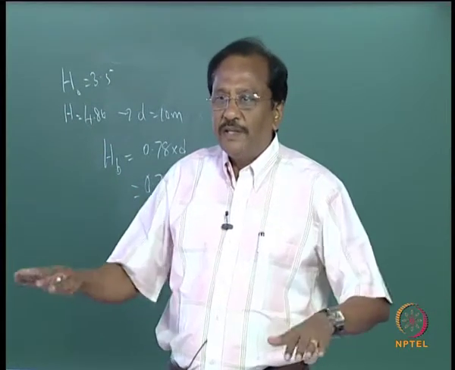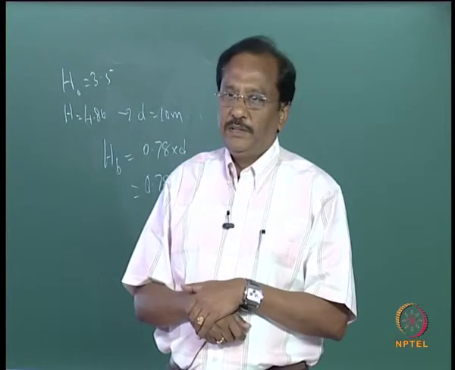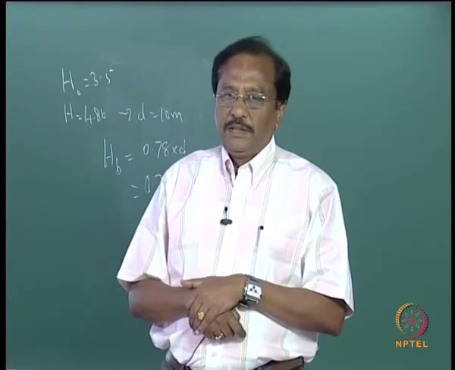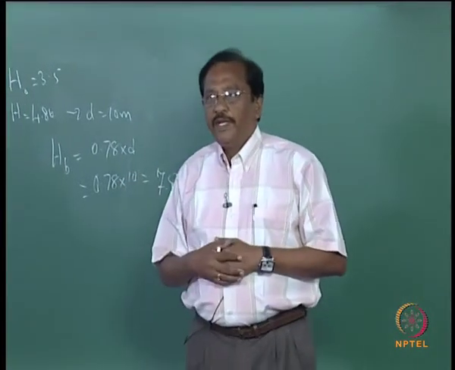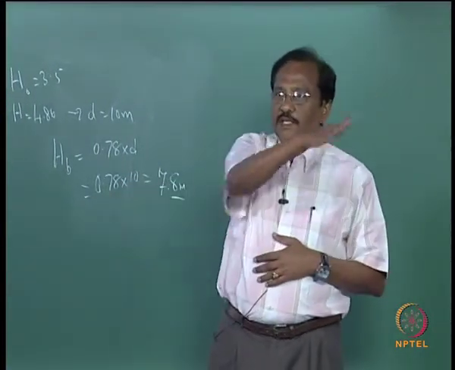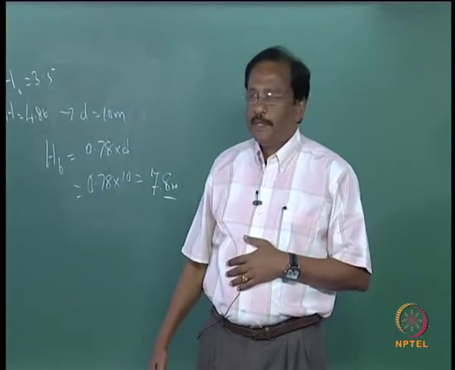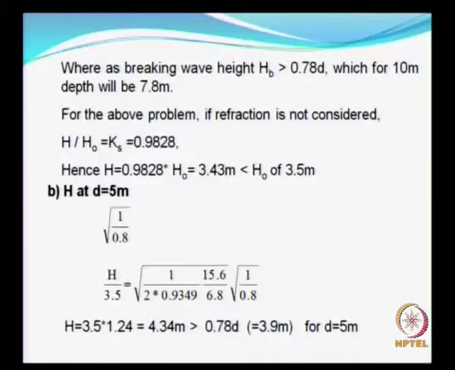It depends on the variation in the bathymetry. Earlier we did not consider the bathymetry variation, we just considered that it is a slope. Here also if we do not consider the variation in the bathymetry, you see that the wave height in 10 meters water depth is less than the deep water wave height.